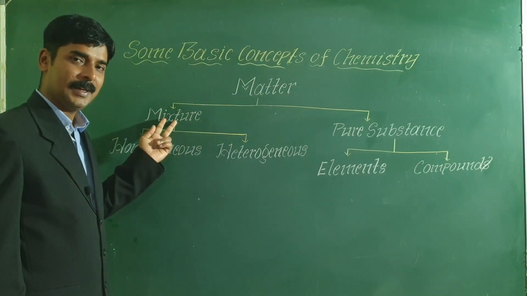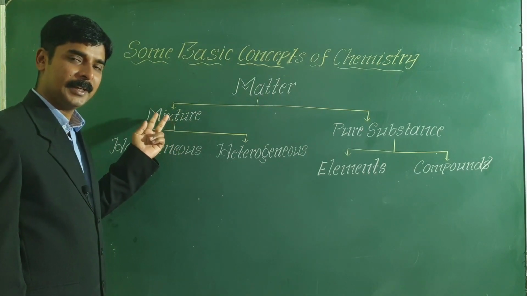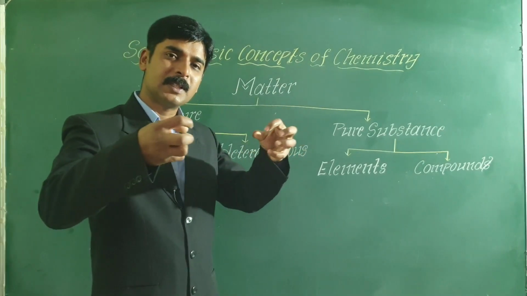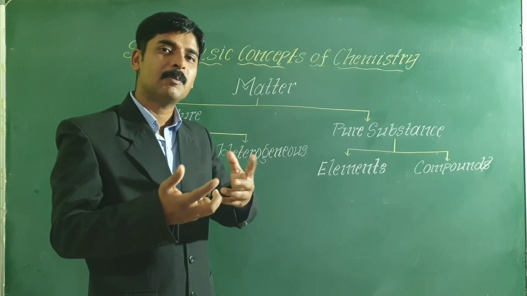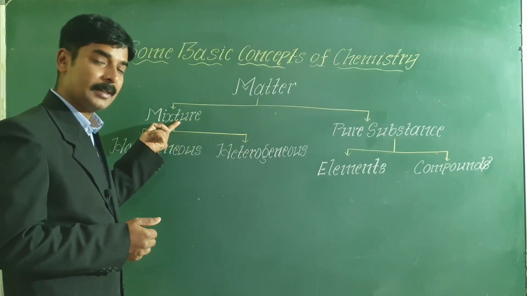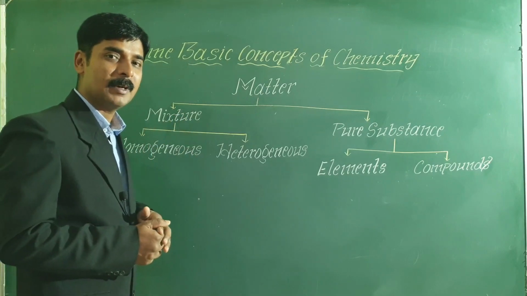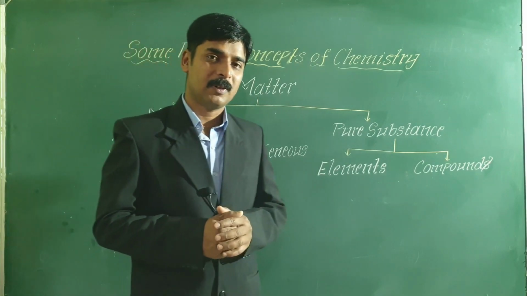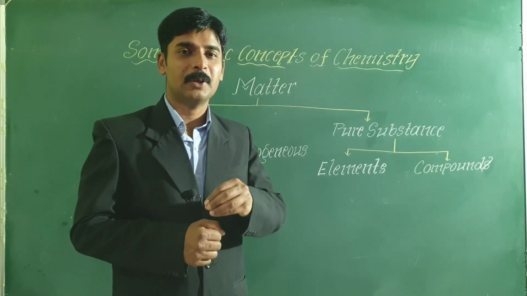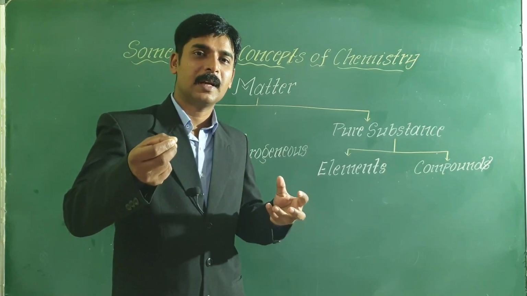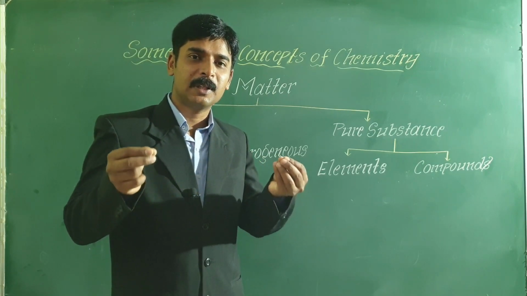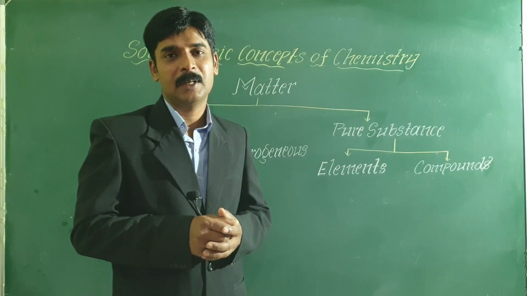What is a mixture? The name itself indicates a mixture is formed when two or more substances are mixed in any proportion by mass. When two or more substances are mixed in any proportion by mass, a mixture is formed. For example, you can take a mixture of sugar and salt. You can take sugar and salt and mix them. Here, the proportion in which you will mix is not important.